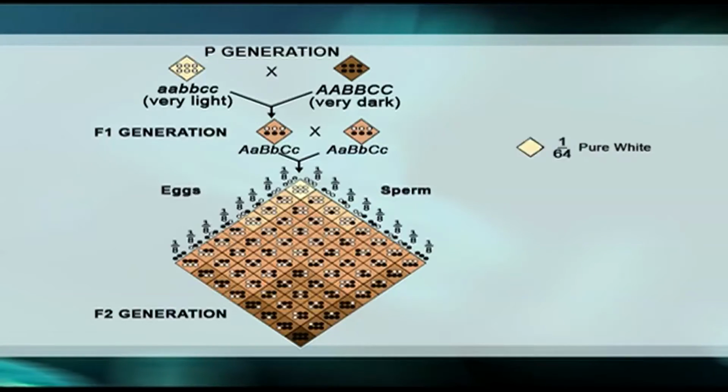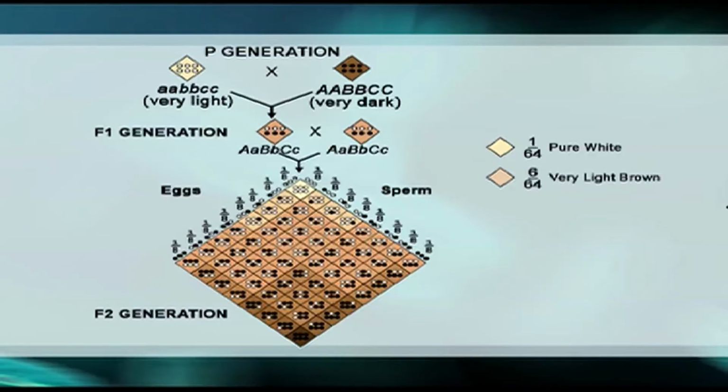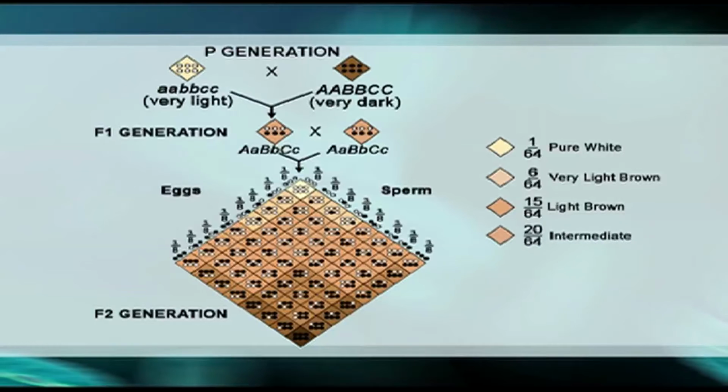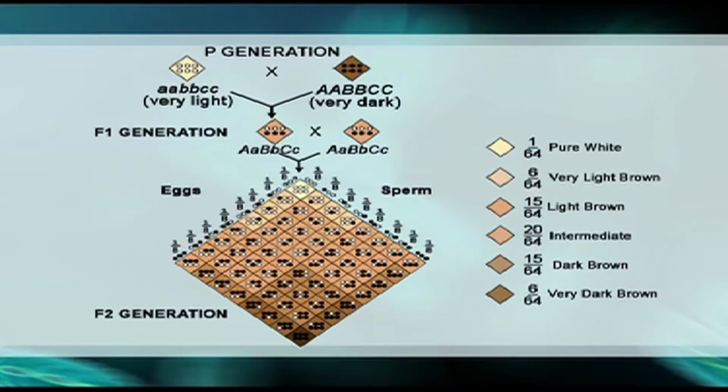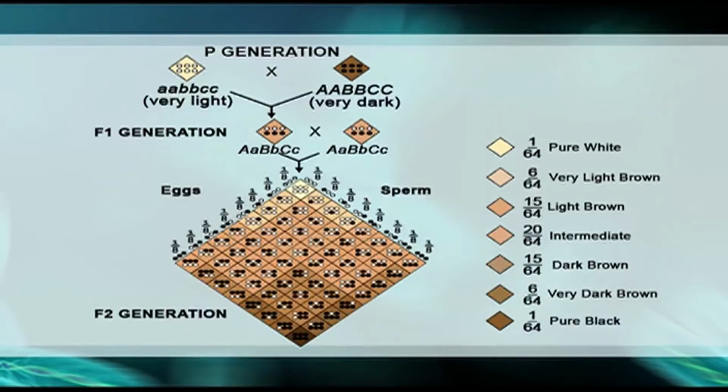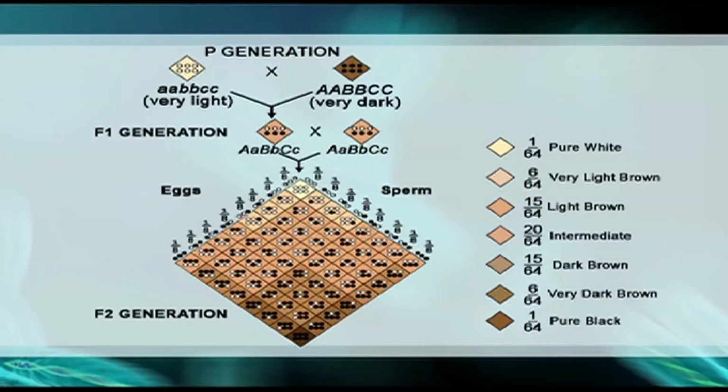These phenotypes are produced in the ratio, that is pure white 1 out of 64, very light brown 6 out of 64, light brown 15 out of 64, intermediate, that is mulatto, 20 out of 64, dark brown 15 out of 64, very dark brown 6 out of 64, and pure black only 1 out of 64.